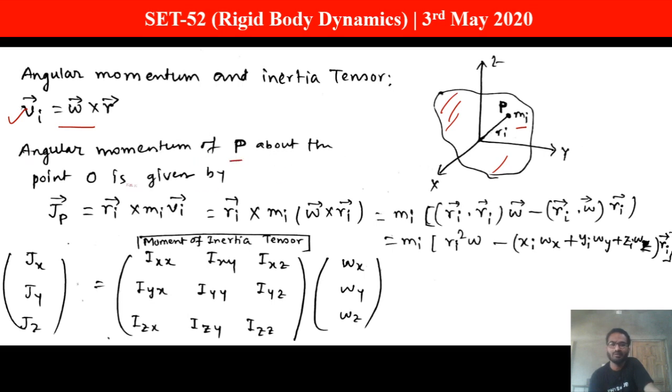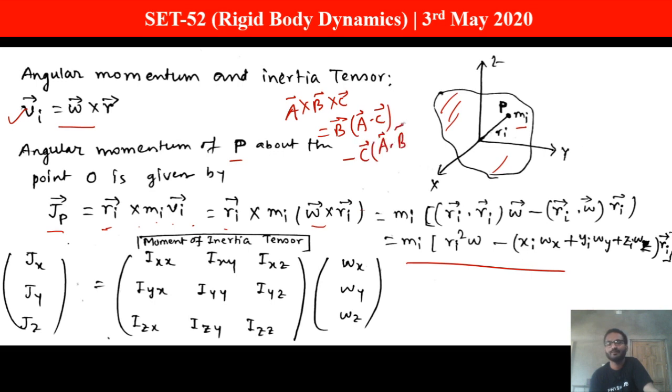Angular momentum of P about the point O is given by J_p equals r_i cross m_i v_i. So r_i cross, now v equals omega cross r, so omega cross r_i. If you write it in terms of these components, you can write it in this way. And look, this is basically the formula of A cross B cross C. The formula is B times A dot C minus C times A dot B. So this is the formula of A cross B cross C. So we get this moment of inertia tensor, J_x, J_y, J_z.